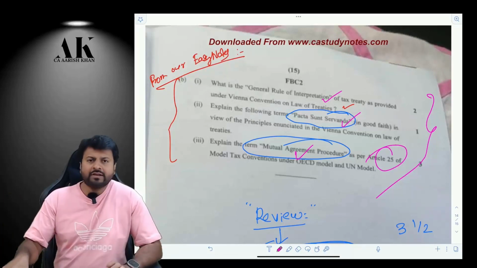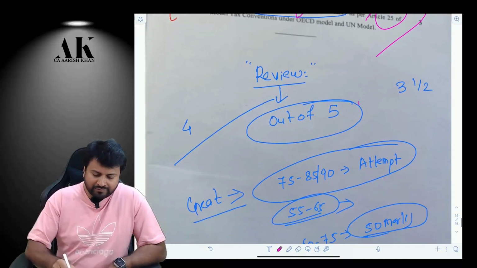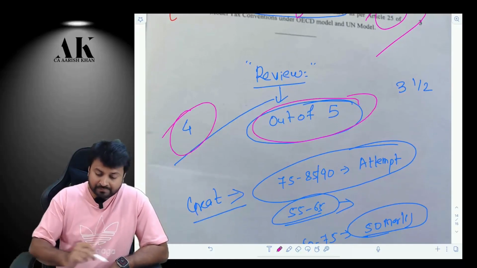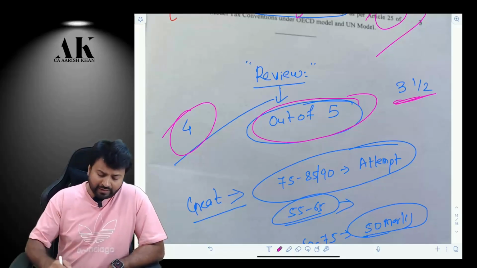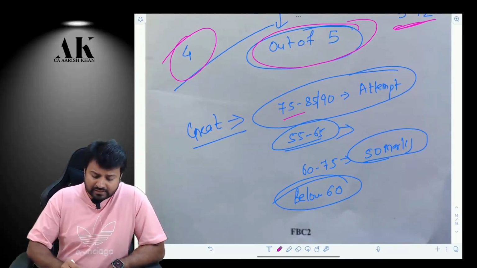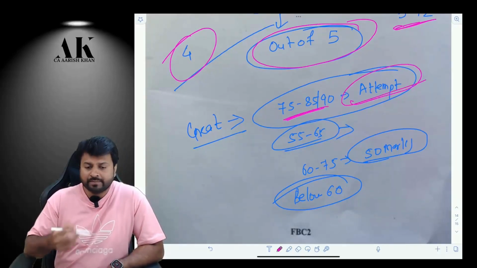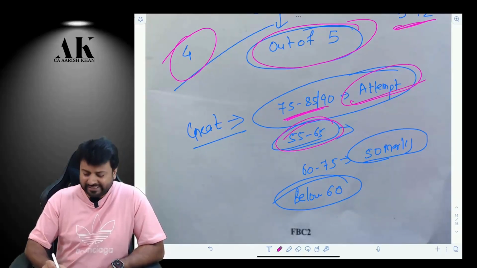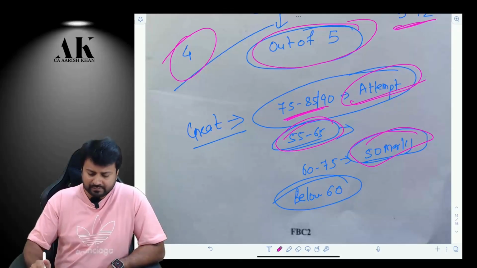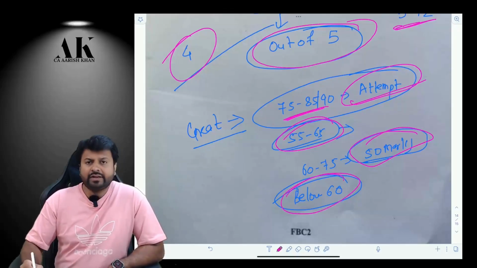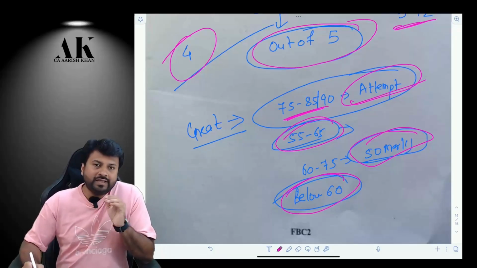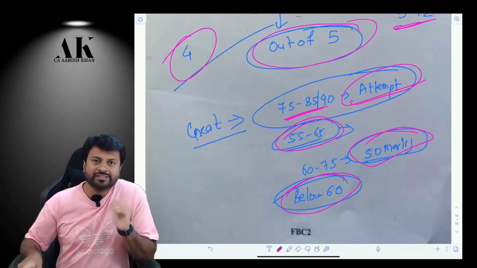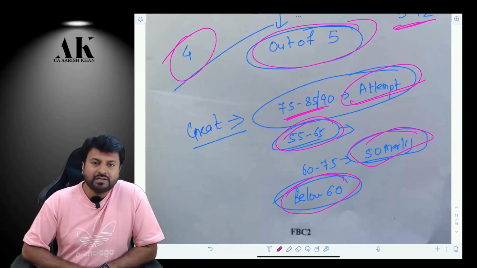So overall, if I have to give a review to this paper, out of 5, the difficulty level was 4. Or maybe 3.5 to 4. And if you have made an attempt of 75 to 85 marks and 90 marks, it is a great attempt, according to me. 55 to 65 marks, it's a reasonable attempt. You can get 50 marks. Below 60, if you have attempted, then it is very difficult to get marks. Below 60, then you might come at borderline. So you just check where exactly you have attempted. Okay. So that's it from my side.